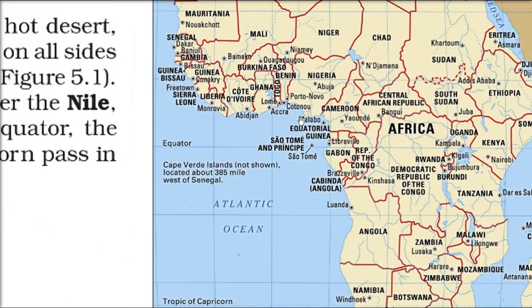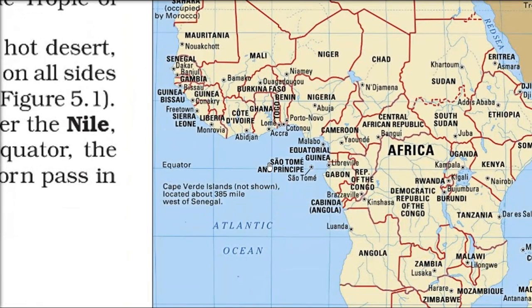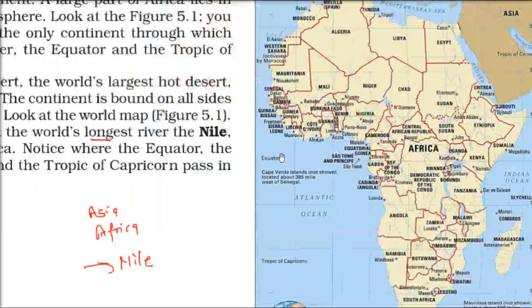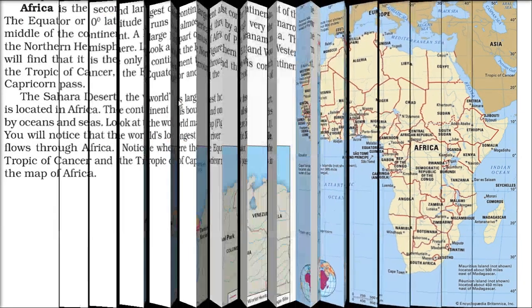One more important thing is this is a Guinea. You can say Guinea's ilaka, you can call it. And here the 0 degree line coming from the prime meridian, which is the 0 degree longitude, and the 0 degree latitude. This is the place where 0 degree latitude and longitude intersect. So here is a point where we have 0 degree latitude, 0 degree longitude. It's near this part of Africa.